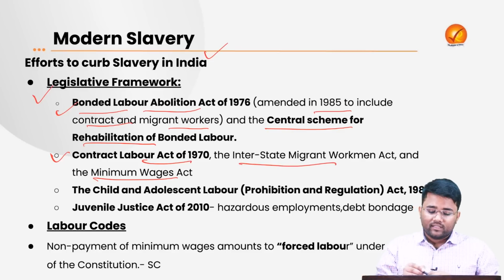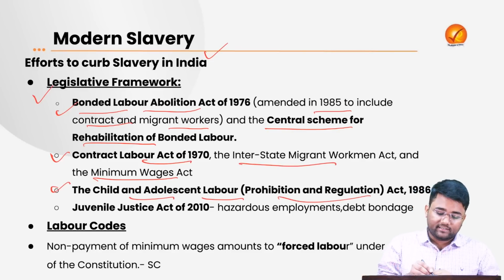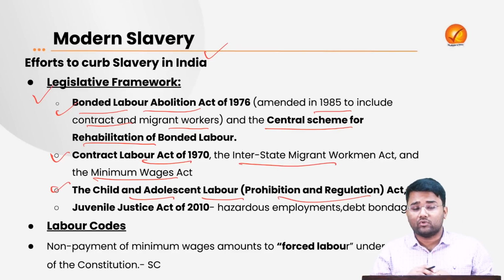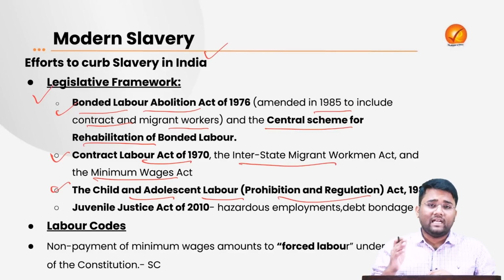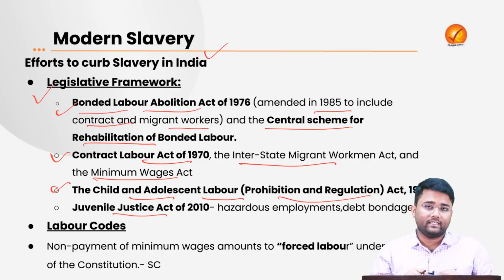Then the Child and Adolescent Labor Prohibition and Regulation Act 1986, which also looks after child labor conditions, child trafficking, etc. Then the Juvenile Justice Act of 2010 has specifically prohibited the employment of children in hazardous industries, etc. It has also looked after debt bondage and other issues.